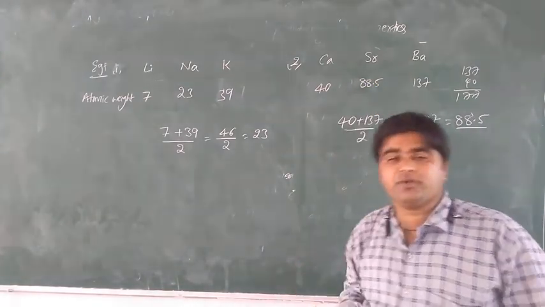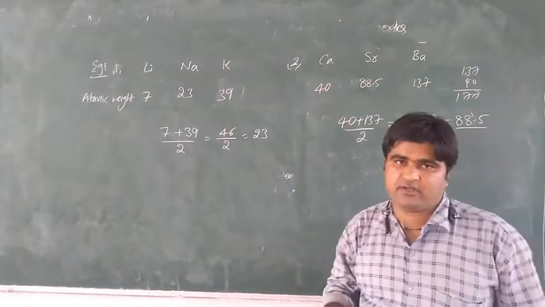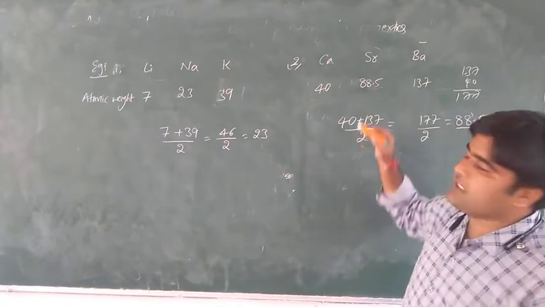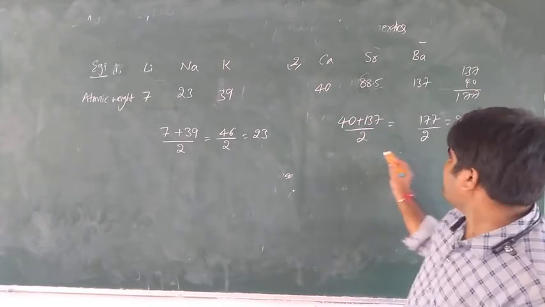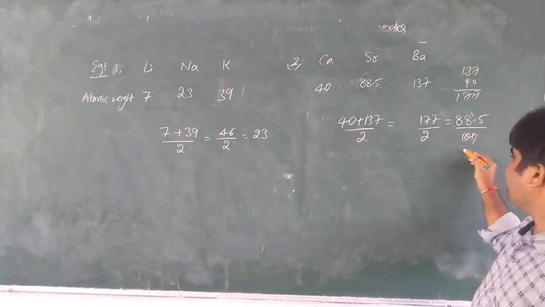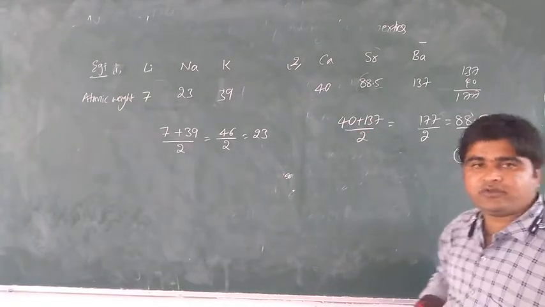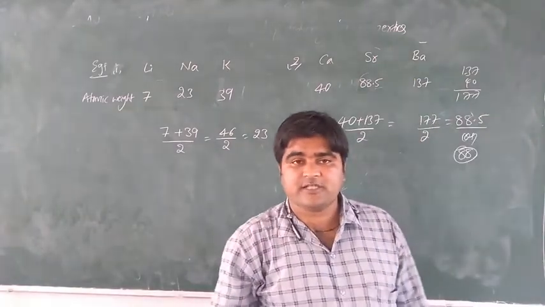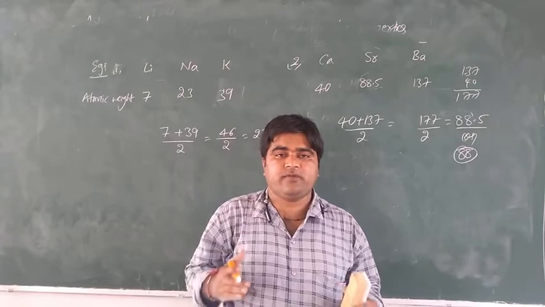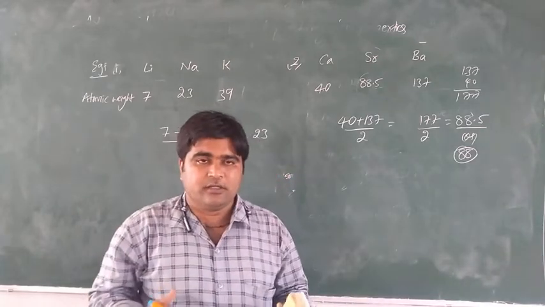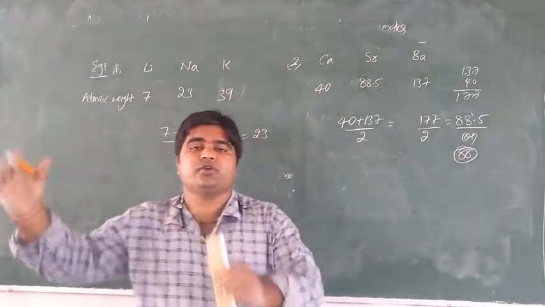But in the textbook, a round figure is given. After the decimal point there is 0.5, so the round figure 88 is given according to your textbook. Many elements have a decimal point, not exactly whole numbers. For example, hydrogen's atomic weight is 1.001 something, silicon's is 28.00 something.